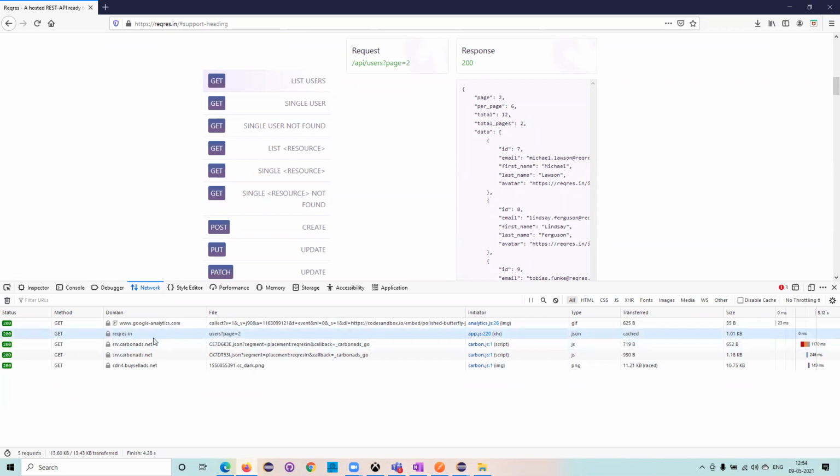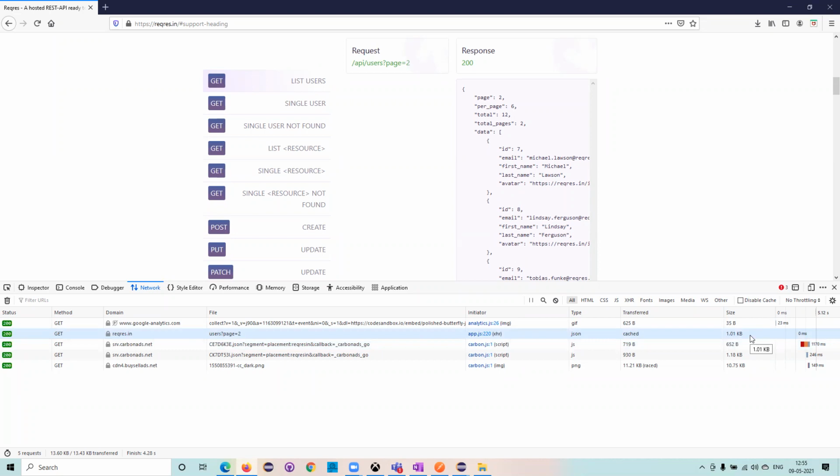Okay. So this is the domain name, this is the file name, what is the type of file, how much size it has taken, and within how much time it was loaded, because all these things are important for us. We will be discussing these things. Because when I give a request, within how much time it responded to me, that time we will also validate. And what is the size of that particular file?